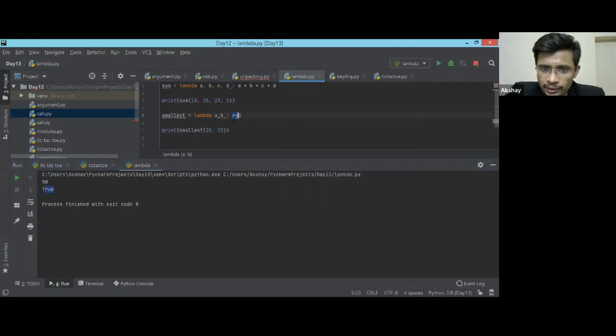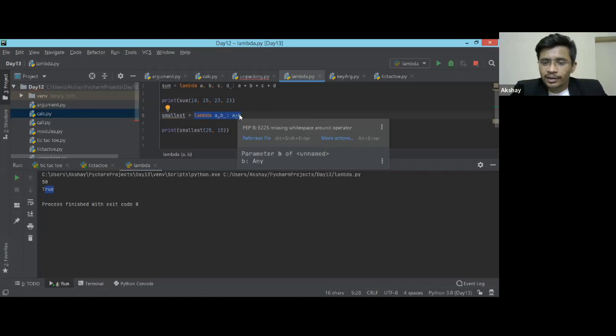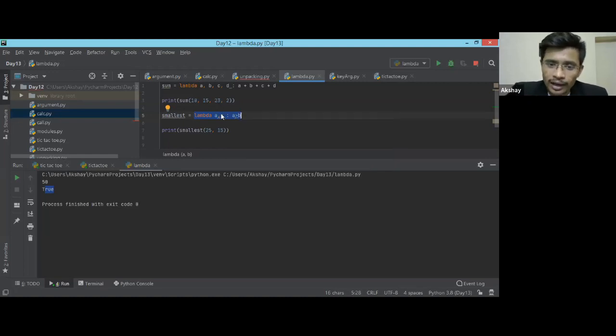In order to check if a number is smaller or greater, you need to do a lot of coding, right? You need to add if A is greater than this, then return true, else return false. All that big code is replaced by just these 4-5 words. So your code and your work becomes really very easy because of this lambda function, and it will definitely help when you start working on actual projects.